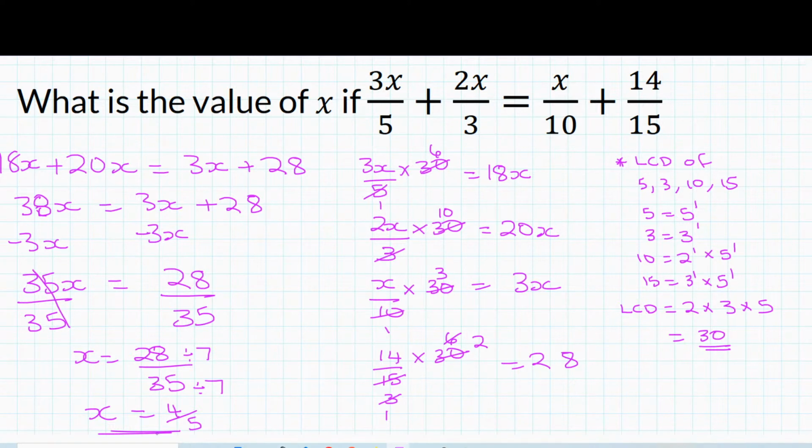You make fewer mistakes doing it in this method because you don't have to worry about all the fractions. If you look at this question, the way it's set up, you have to do fractions on the left hand side, and fractions on the right hand side, and it's easy to make mistakes when you're doing fractions. So this method will make it a lot easier for you.